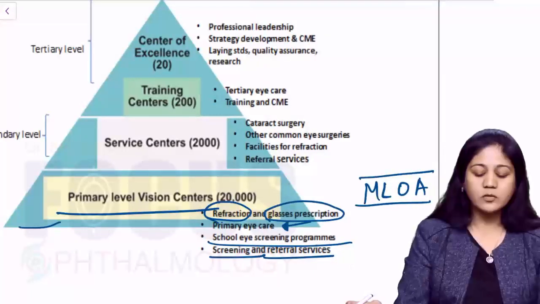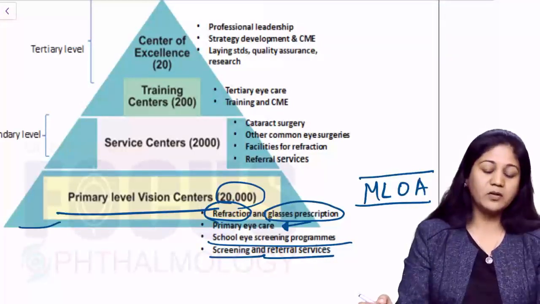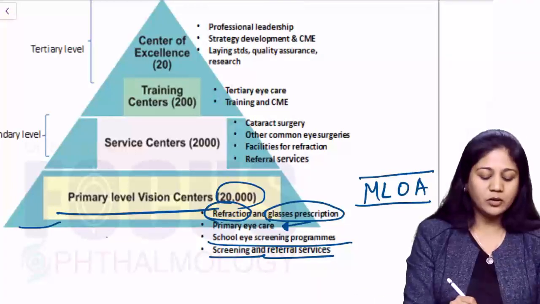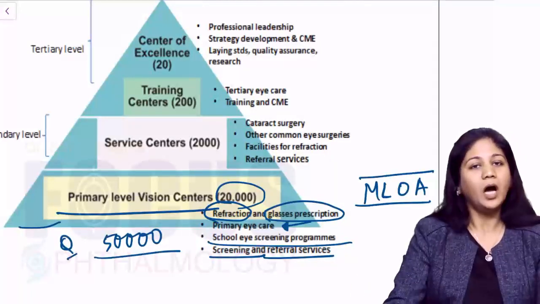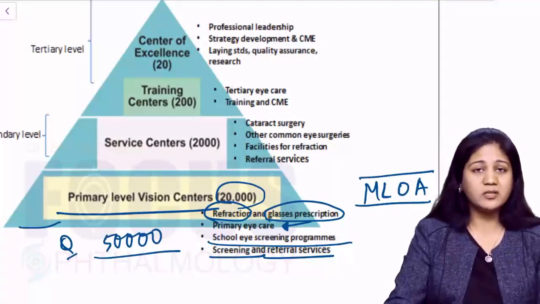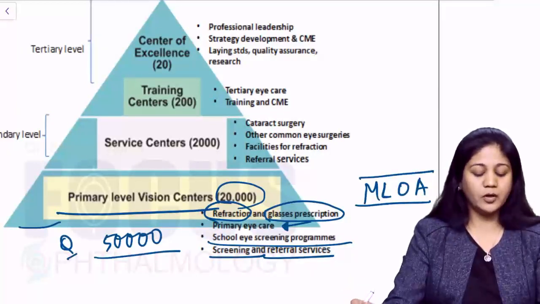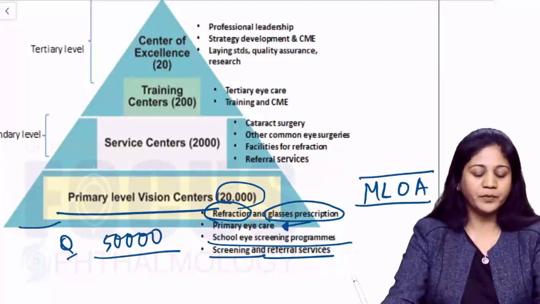Now according to WHO norms, there should be 20,000 such primary level vision centers, and each primary level vision center should cater to a population of about 50,000 people. Okay, so this is an important question. How many primary level vision centers should there be for a population? So for 50,000 people you should have one primary level vision center.